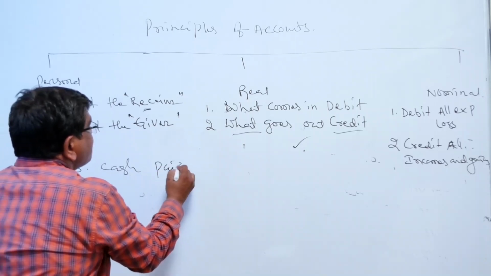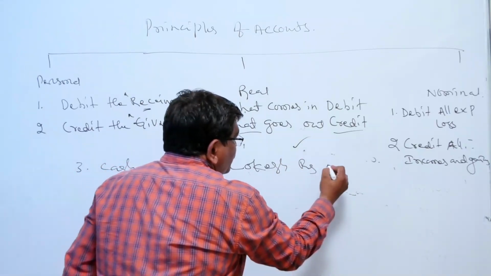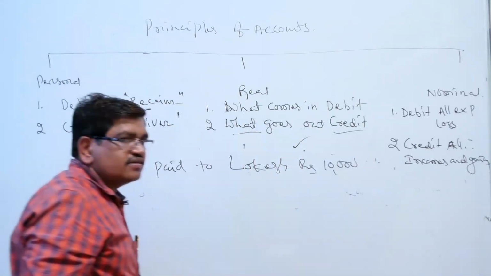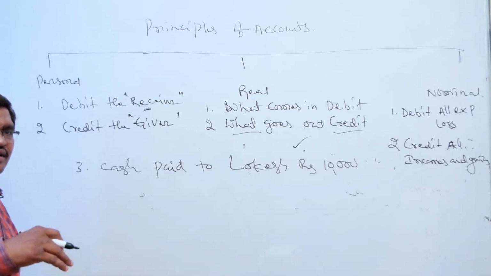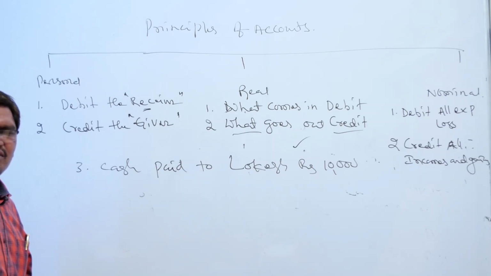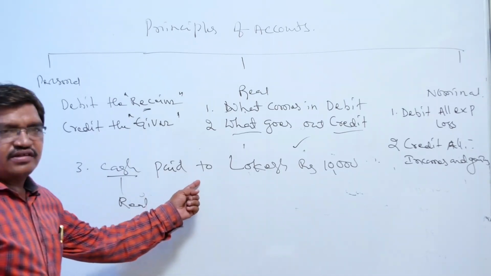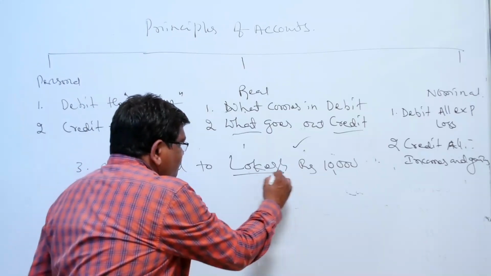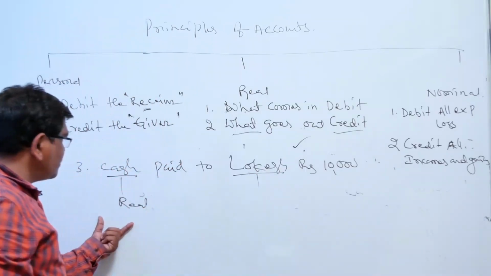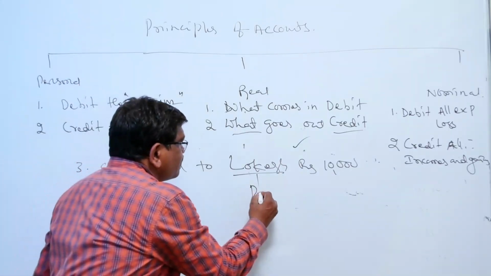Cash paid to Lokesh rupees 10,000. This is a transaction. Cash paid to Lokesh rupees 10,000. Now identify it first. Two aspects, debit and credit, real or personal or whatever. So cash is real. Paid is a verb, not coming under personal, real or nominal account. Lokesh is a person. Okay, one is real. The second aspect you need to find out is that Lokesh is a person.